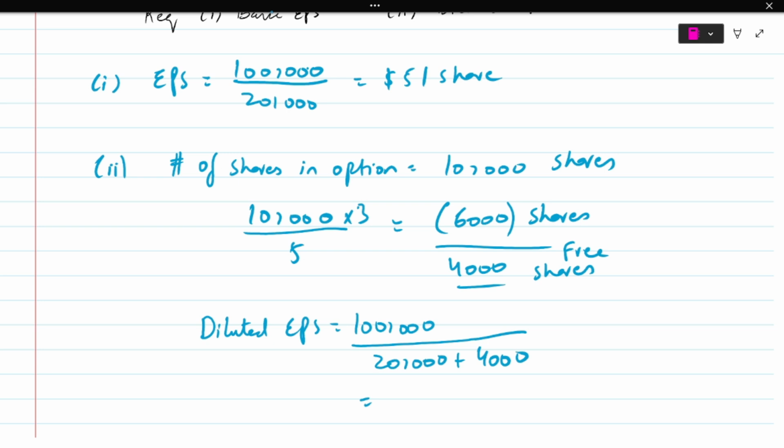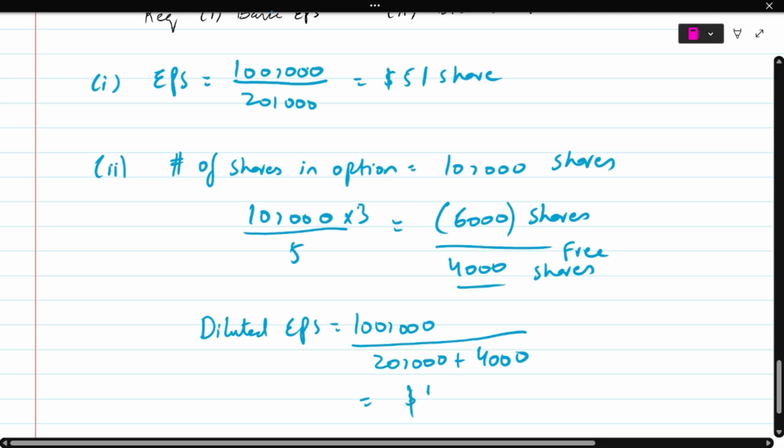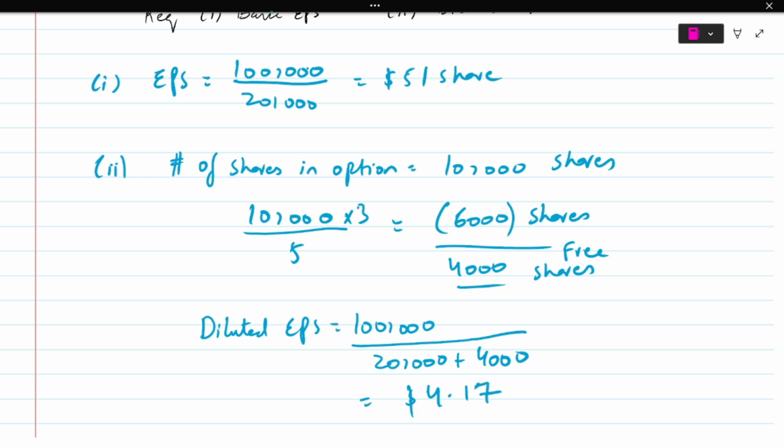is going to give us a diluted EPS of 4.167, which can be rounded off to 4.17. So this is my diluted EPS. You can see that from $5 it has now become 4.17, so it is indeed a diluted EPS because it has fallen.